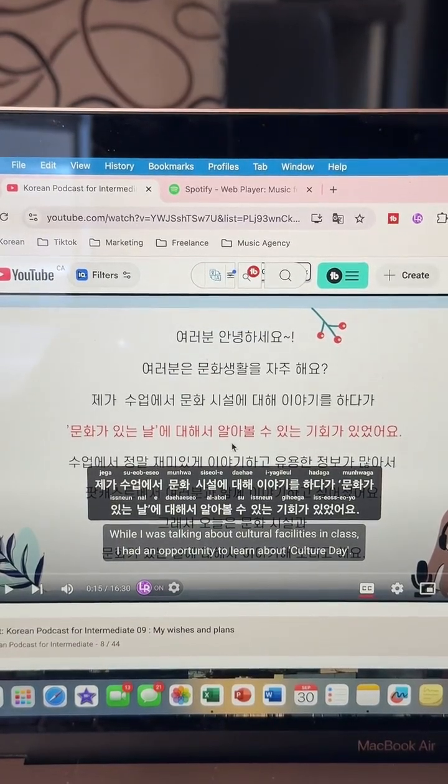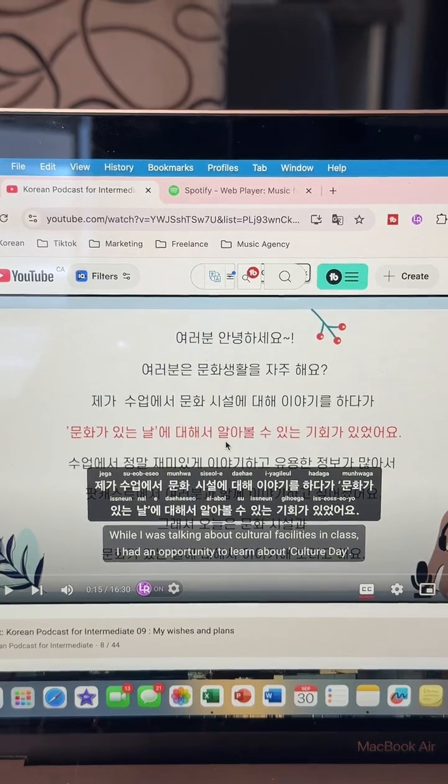So here we have a verb that is technically a combination of 2 verbs, okay? Here we have 알아. Does any of you guys know what this verb means? Let's split it in 2 and go see the first part of this verb. Does any of you guys know what 알아 would mean? If you guys know, it is from the verb 알다. Comment down below if you know.